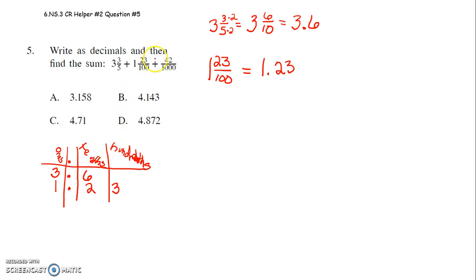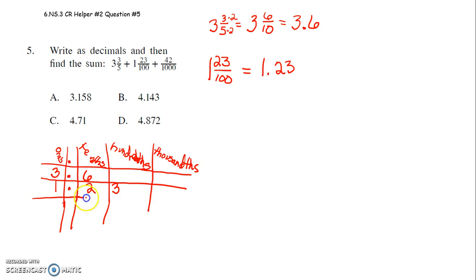Now we have to rewrite 42 thousandths. So I'm going to continue on my place value chart out to the thousandths place. So this is 42 thousandths. That means the last digit in that number has to end in the thousandths place. So if it's 42 thousandths, that 2 lands in the thousandths place.